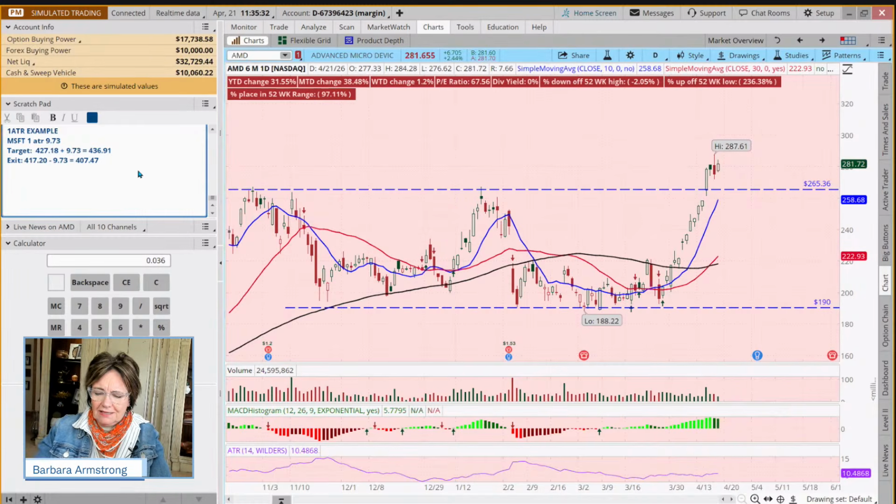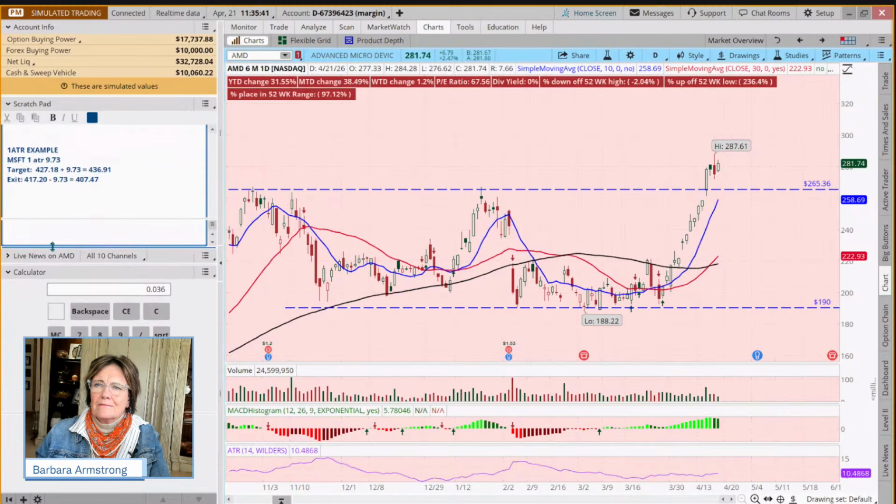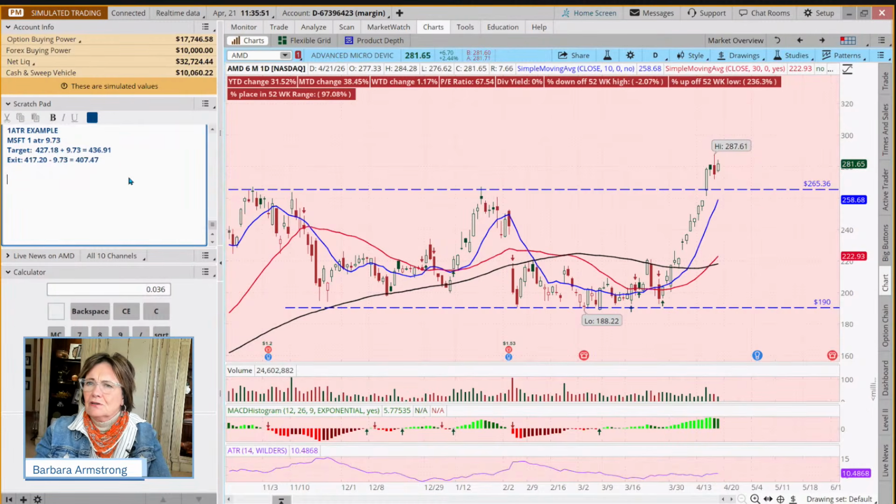Okay, so for our second example, because things changed since I did my math earlier today. Here's an example using AMD, and our one ATR on AMD is 10.48.